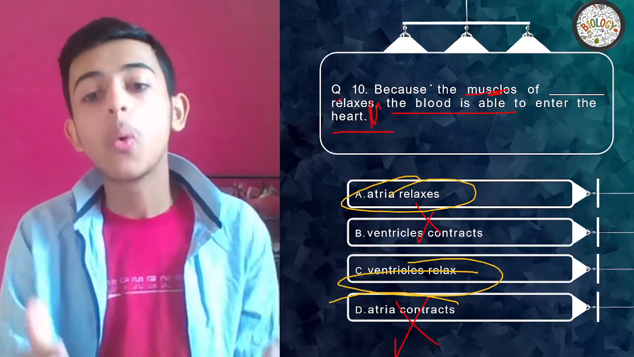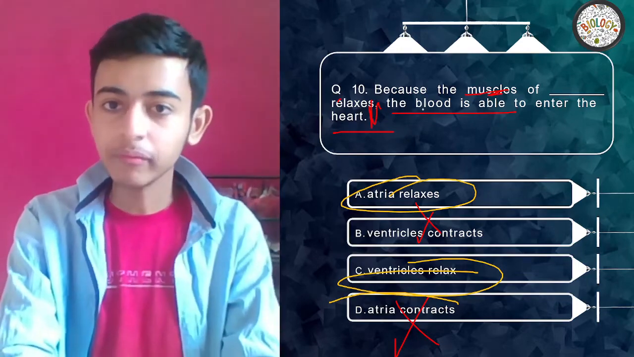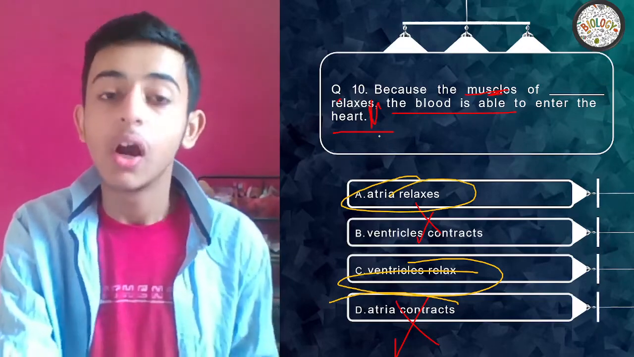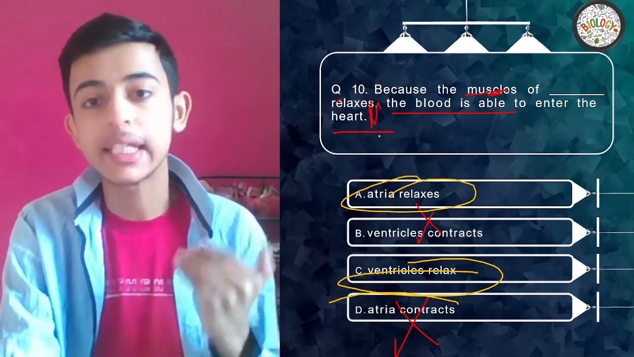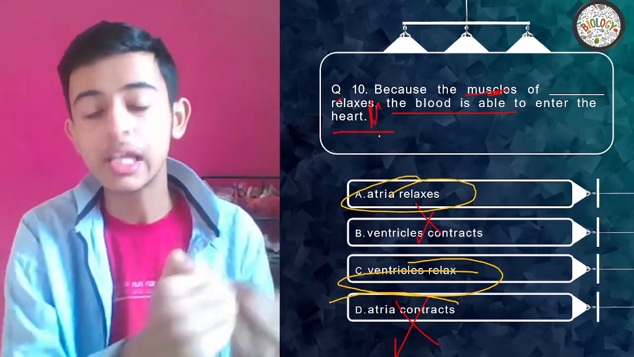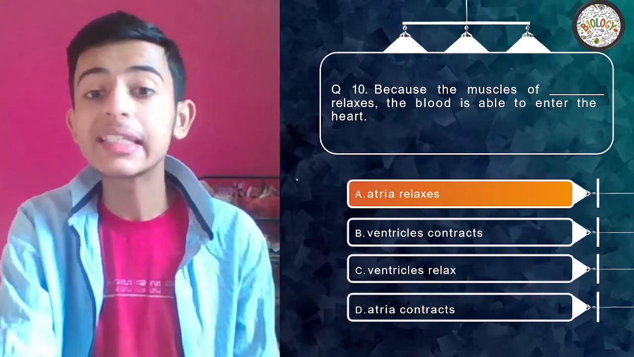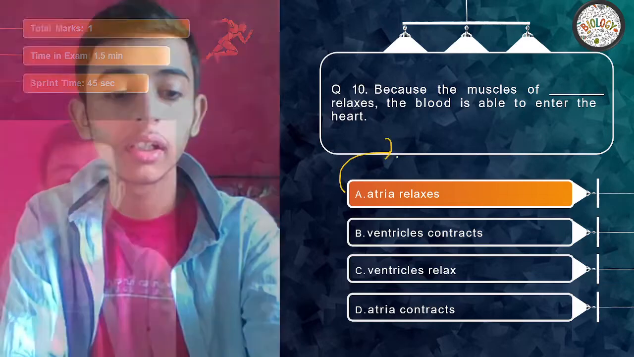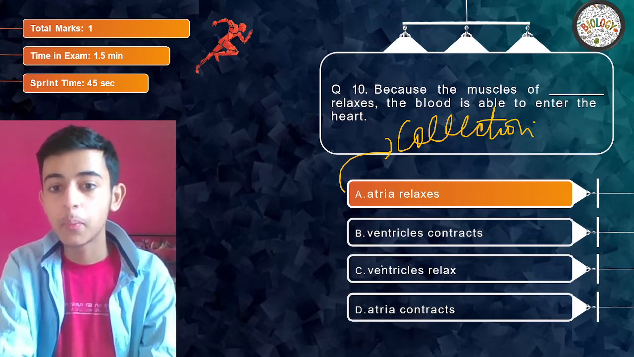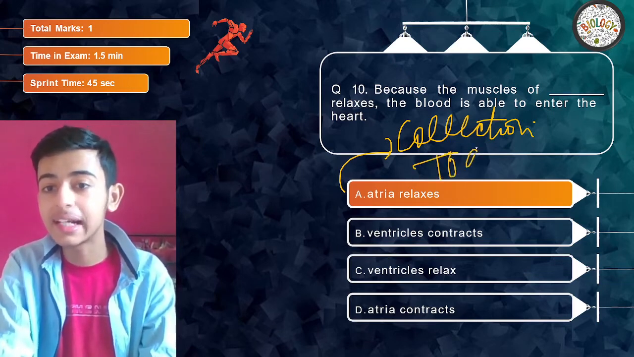So remember, whenever ventricle relax, then what happens? Who's gonna tell me? Quickly tell me in the chat. I hope I'm getting as many answers because you're testing yourself. The blood is able to enter the heart, they are saying. So for entering the heart, atria have to relax. Remember, because atria do the work of collection of blood, whereas ventricles do the job of transporting or sending the blood.